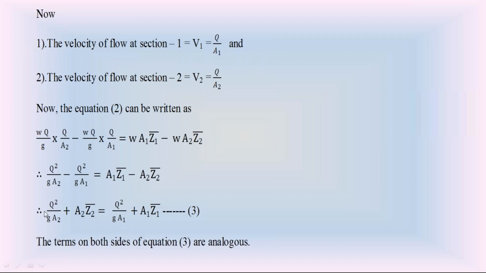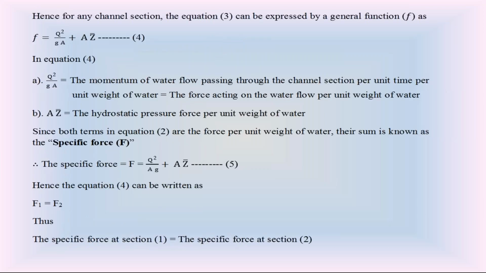Then we can summarize this equation 3 in single form as F is equal to Q square by gA plus AZ bar. So check this summarization of equation 3. From the summarization of equation 3, we got this equation 4. So F is equal to Q square by gA plus AZ bar.